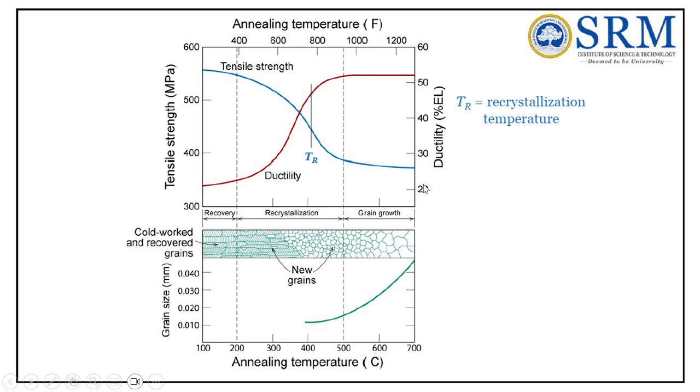This is the graph which illustrates the effect of the annealing temperature on tensile strength and ductility. We have already seen this diagram in the previous slides. Now you can see the grain size. See this green color in the beginning, it is the recovery stage due to cold working. Cold working means, for example, passing the material through 2 dies in a forming process such as wire drawing or deep drawing. Now in recrystallization, new grains are formed. Then once again the grains start to grow.